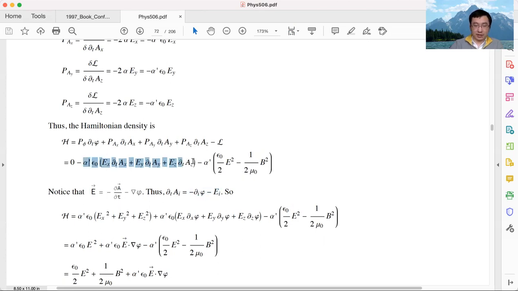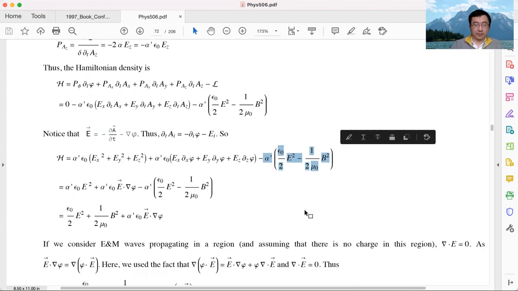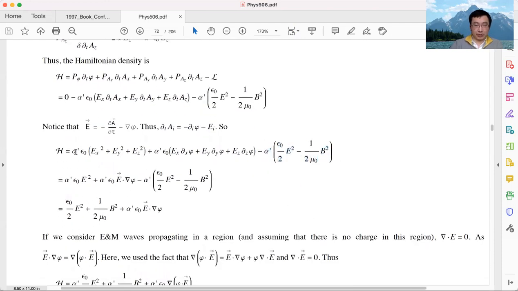That means this term will now split into two. I replace this partial A with this, and then this term splits into two. The first term is nothing but E_X squared, E_Y squared, E_Z squared. The second term is a little bit more complicated: E_X partial x phi, E_Y partial y phi, E_Z partial z phi. These three terms become these six terms. And I copied down my Lagrangian density. My Lagrangian density is still the same; I didn't change that. Then let's massage this formula a little bit.